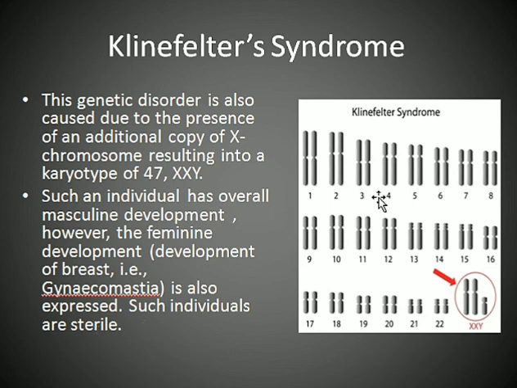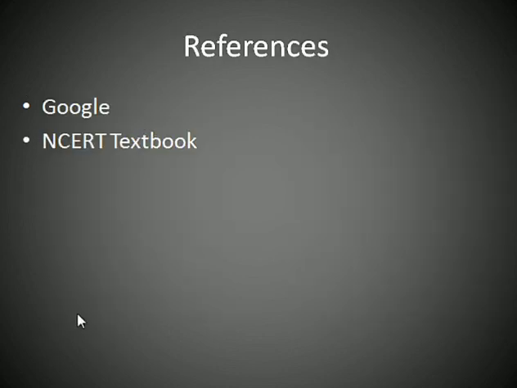If we look at the karyotype of this individual, where it should be XX or XY, it has XXY, so one extra X chromosome is present. So this is Klinefelter syndrome, males with feminine characters who are also sterile. These are the different types of mutations that we have discussed in this slide. Thank you.